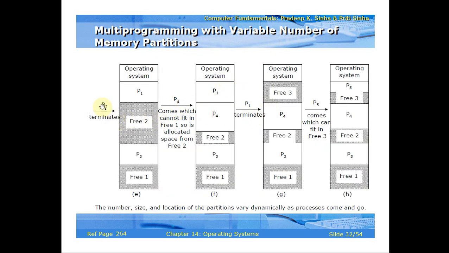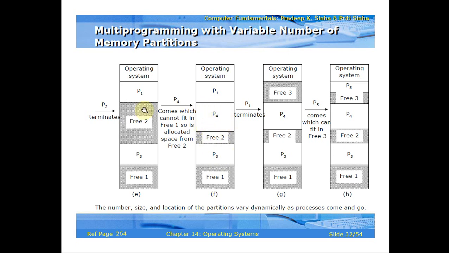Here, when P2 terminates, this much area will be free. Similarly, P4 will then come into the memory for execution. Because P2 is terminated, P1, P4 and P3 will be there. So P4 will use only this much area.